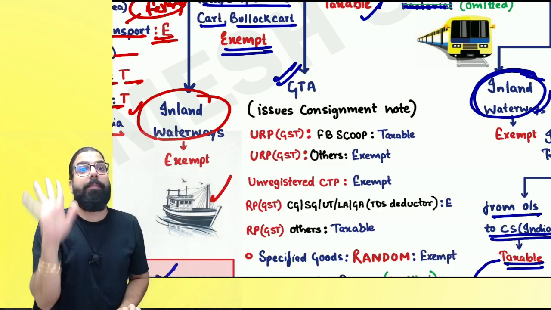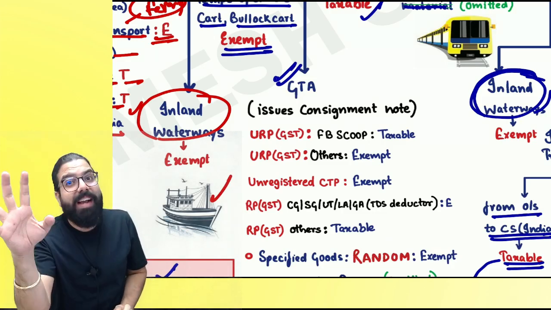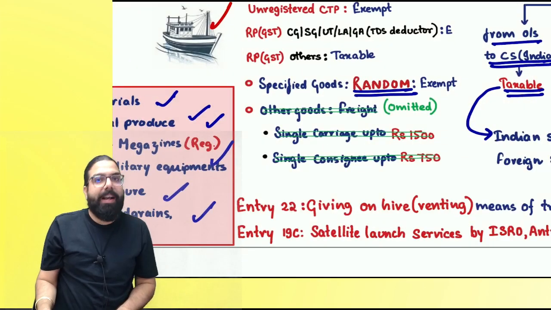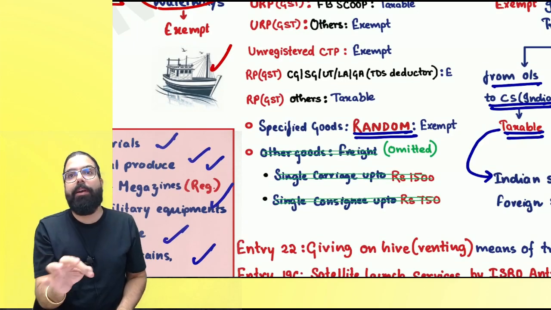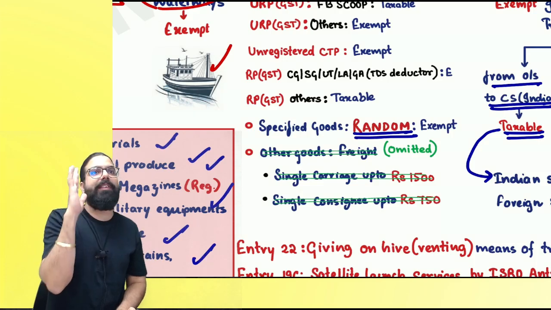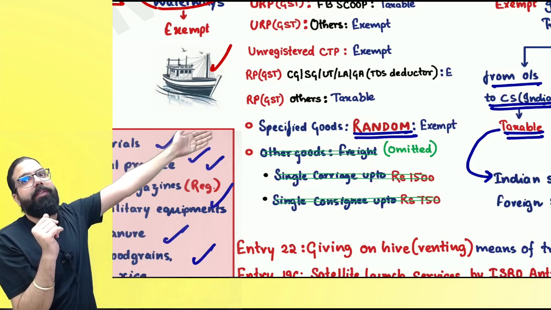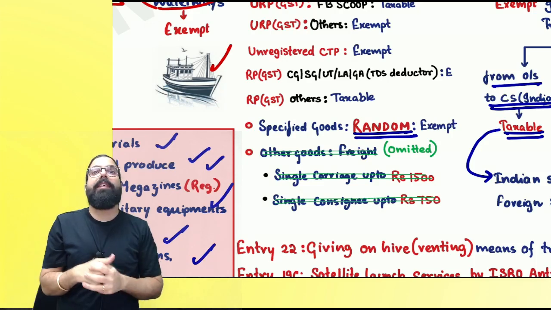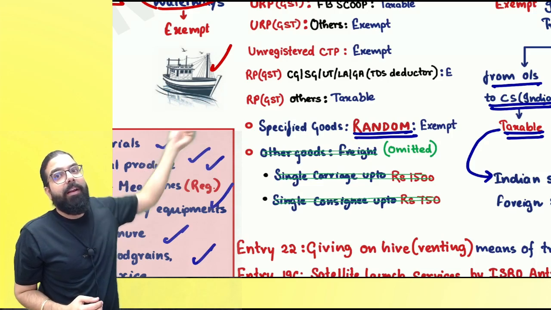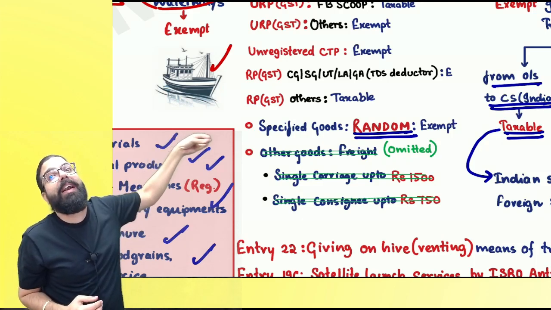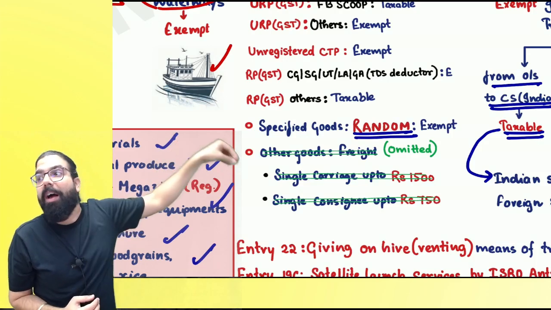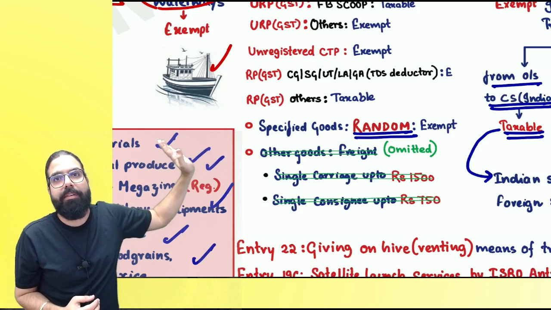Now, wherever it was taxable, you have to see if it is random item. Wherever it was taxable, if it is random item, then it will always be exempted. Can I go ahead, everyone? Listen to me very carefully. GTA ka services given to a registered person: TDS deductor A, B, C category exempted. Sir, TDS deductor D category, notified category, RCM. Correct, everyone? Other registered person, RCM or forward charge. Correct, everyone?